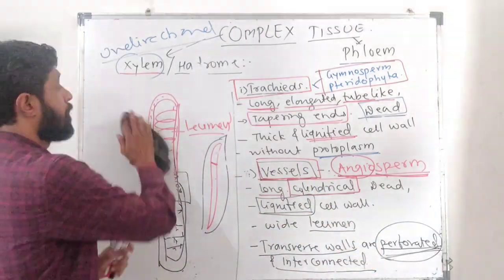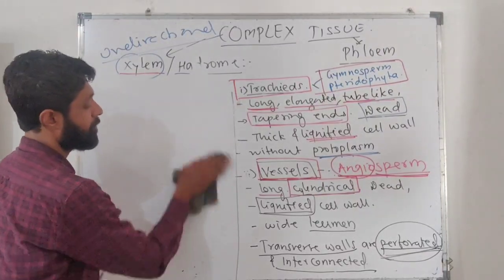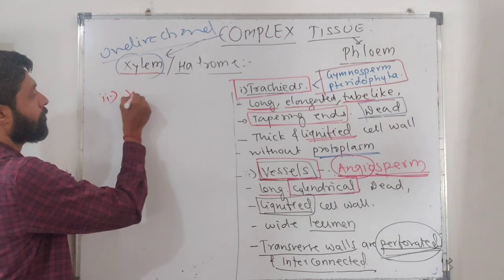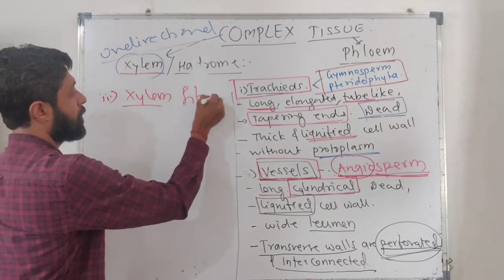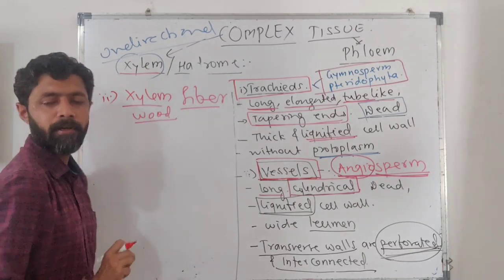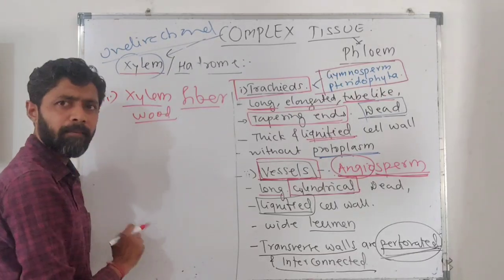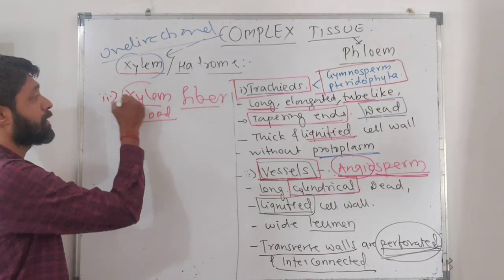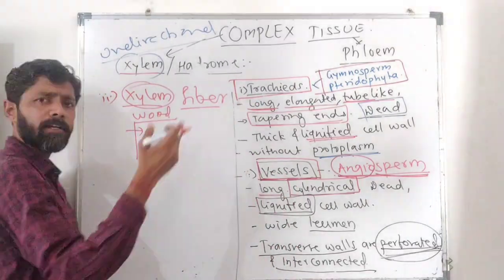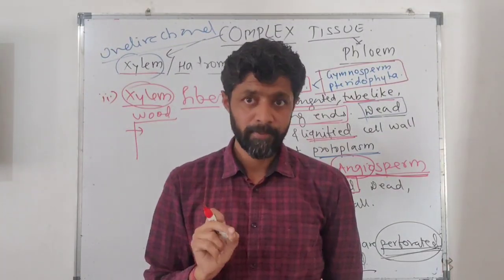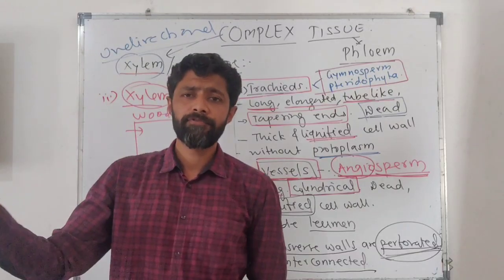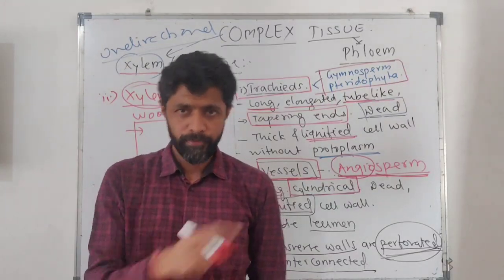So now we consider xylem fiber and xylem parenchyma. Here the third tissue is xylem fiber. We call them xylem fiber, we can call them wood fiber, or we can call them xylem sclerenchyma. Why do we call it xylem sclerenchyma? Because they are the sclerenchyma which are present in the xylem. As we are aware, sclerenchyma is long, elongated, lignified, dead tissue. Similarly here, the same sclerenchyma which we have considered in simple tissue will be present.